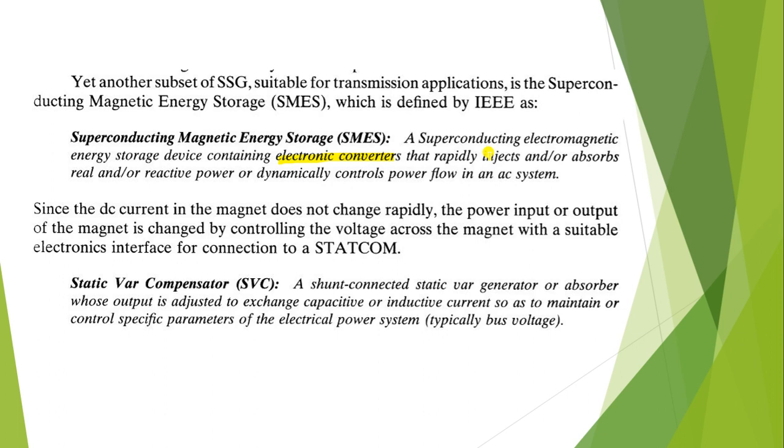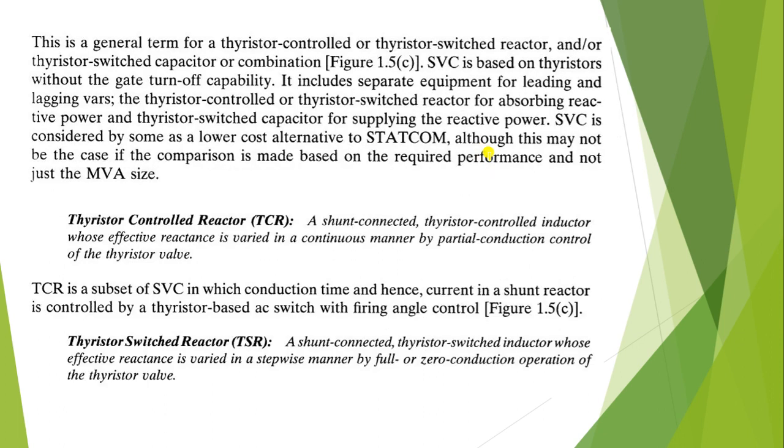Static VAR compensator, this is very important. SVC is a shunt connected static VAR generator or absorber whose output is adjusted to exchange capacitive or inductive current so as to maintain or control a specific parameter for the electrical power system, typically bus voltage. This is a general term for thyristor controlled or thyristor switched reactor and or thyristor switched capacitor or combination. SVC is based on thyristors without the gate turn-off capability.